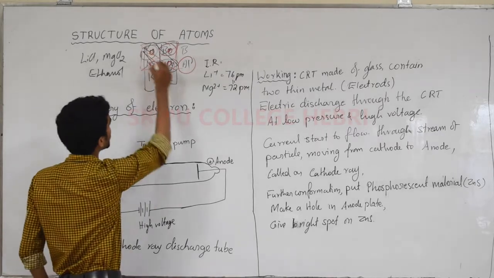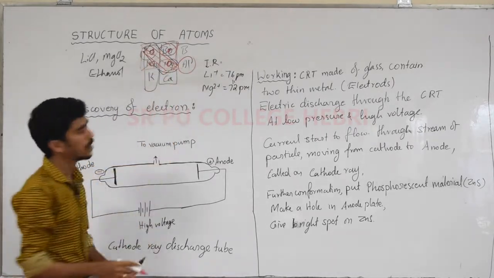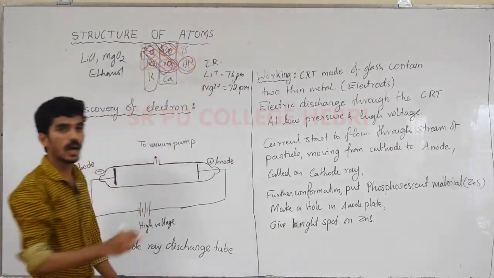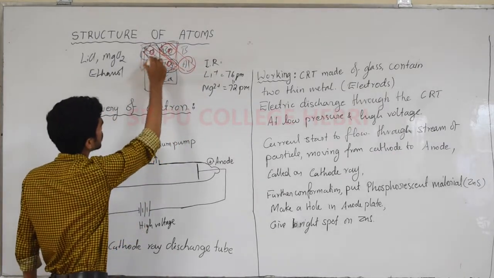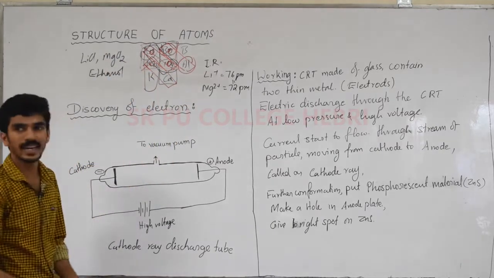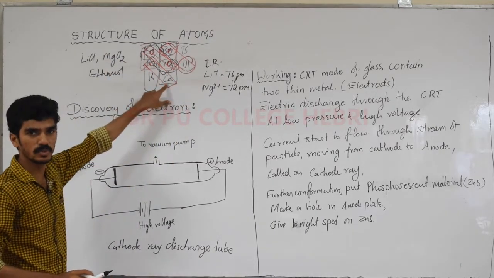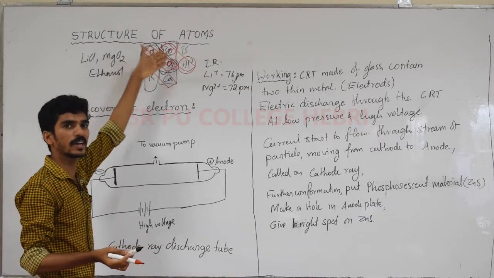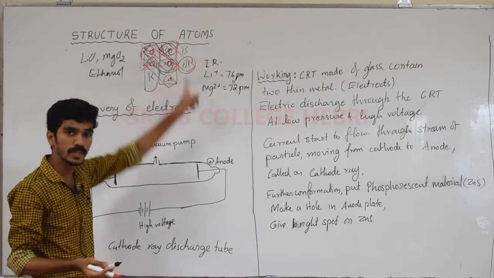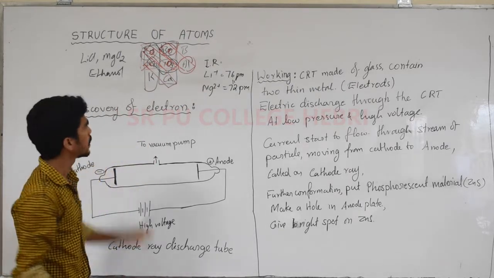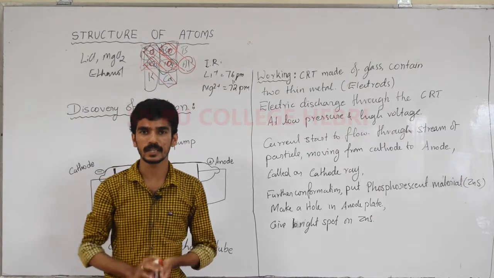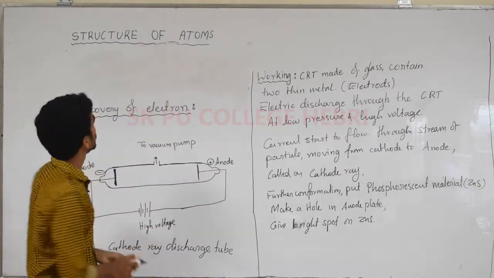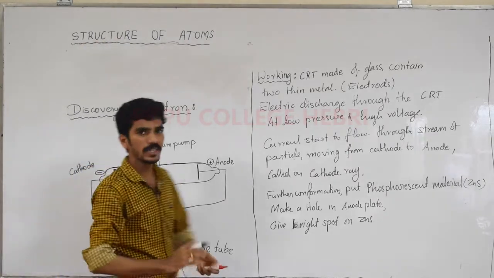We can write that lithium has a diagonal relationship with magnesium, and beryllium has a diagonal relationship with aluminum. Sodium is also diagonally related with calcium. So we can say first period elements have a diagonal relationship with second period elements in the next group. That is a diagonal relationship. This is about the classification of elements. Now I'll move to the next new chapter, structure of atom.